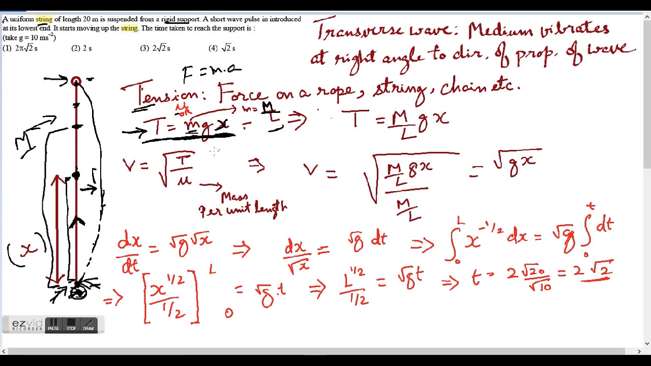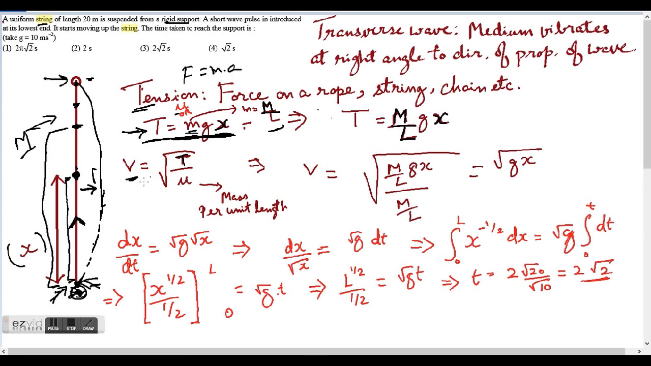Alright, so that's why we can write T is equal to m, where m is the mass of the string over L, which is the length of the string, multiplied by acceleration due to gravity, multiplied by the displacement x. Alright, and let's see what is the formula for v. Velocity is given by the formula square root of tension over mu. Now, this means that velocity is directly proportional to the square root of tension.